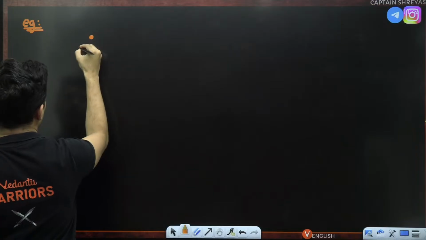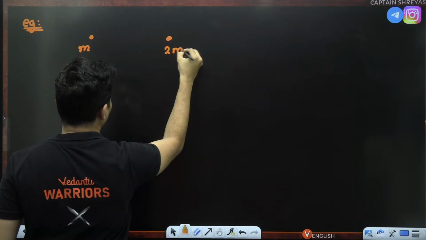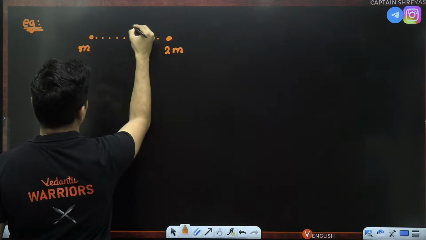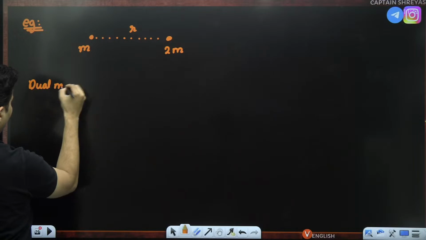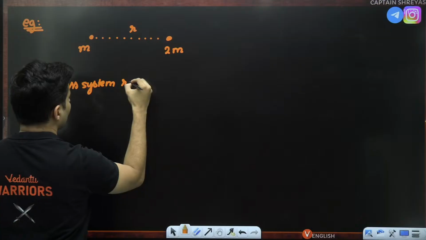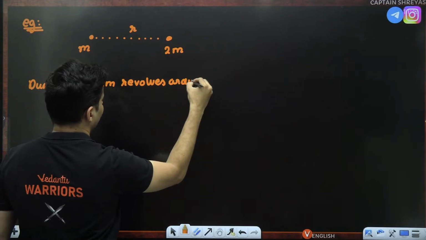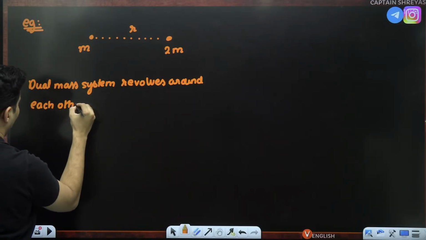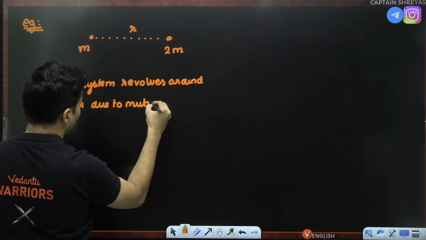This is also very common. They will tell you there are 2 masses, m and 2m. They are separated by a distance of r, and this dual mass system revolves around each other due to mutual gravity.